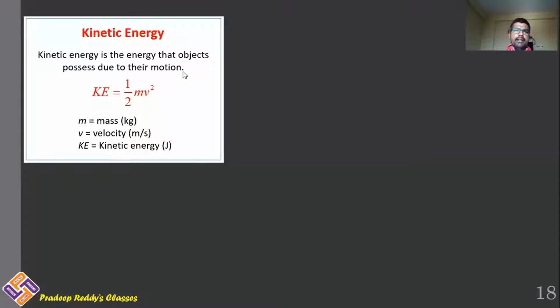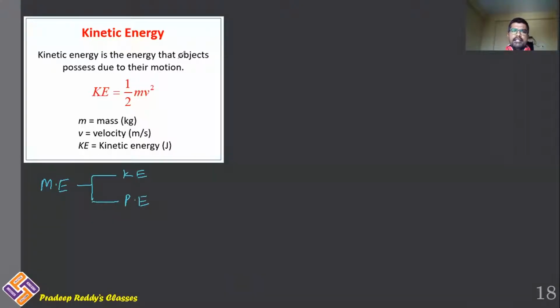So as studied, mechanical energy can be categorized into two types. Mechanical energy is categorized as kinetic energy as well as potential energy. First, we will be learning details about kinetic energy, and after that, we will be studying potential energy. Now, how can you define kinetic energy? It's very simple to understand. Moving bodies possess kinetic energy.